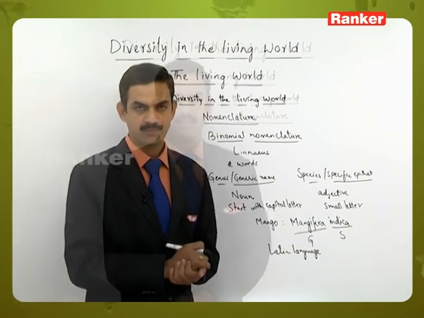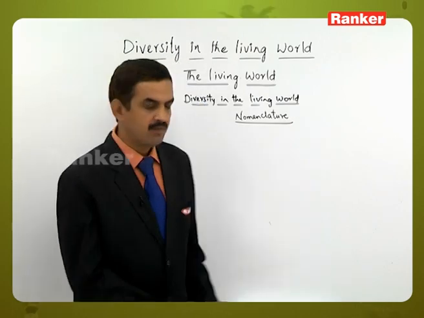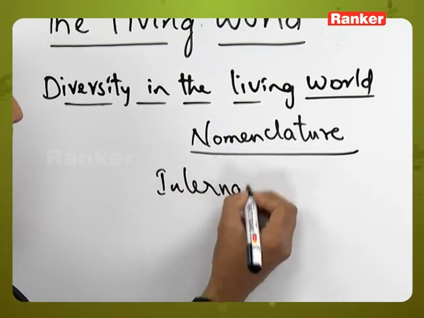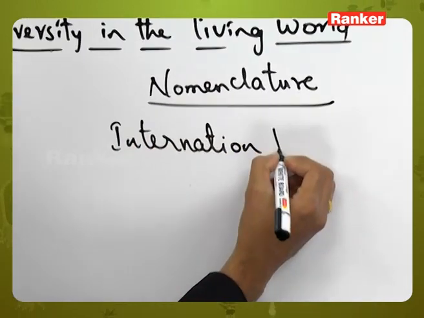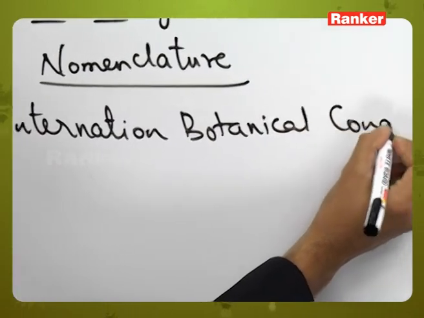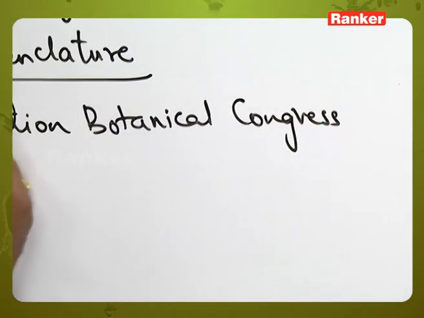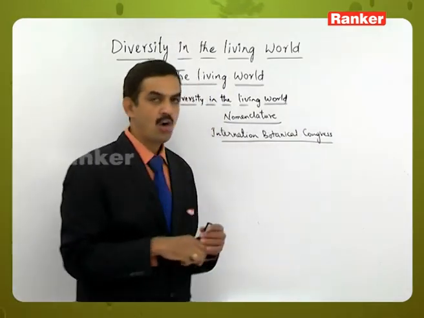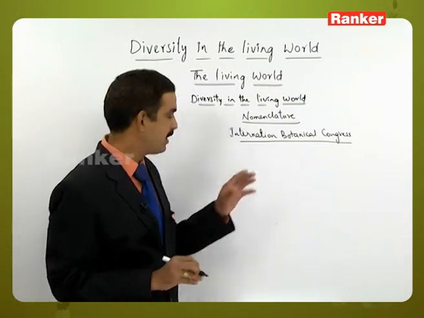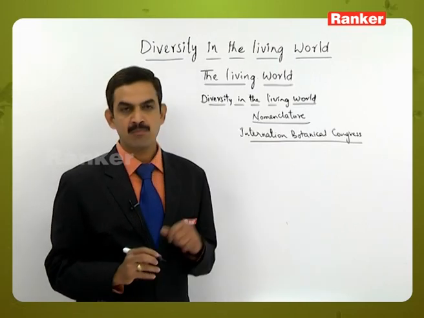The botanical scientists of the world form an International Botanical Congress every 5 to 10 years. In this International Botanical Congress, all the well-known, world-famous botanical scientists assemble and frame some principles.